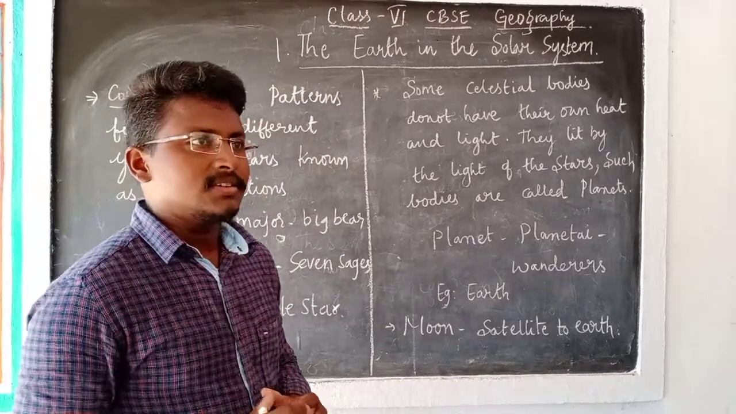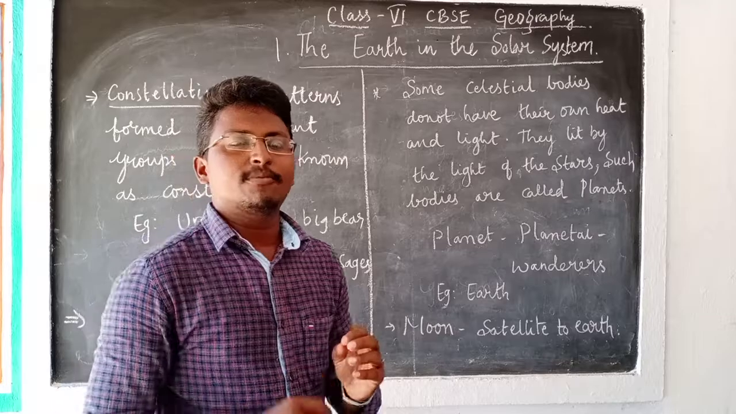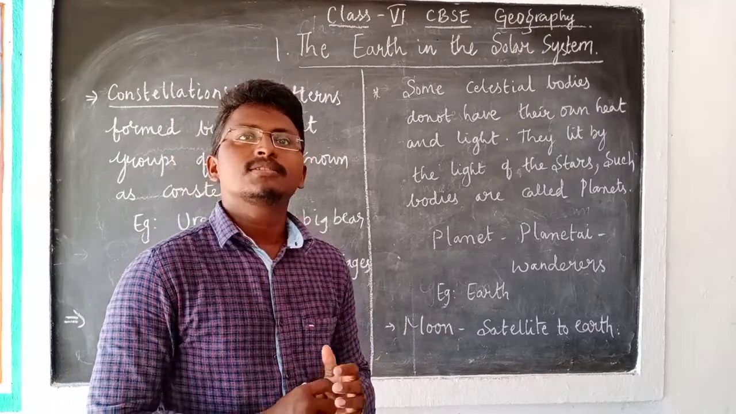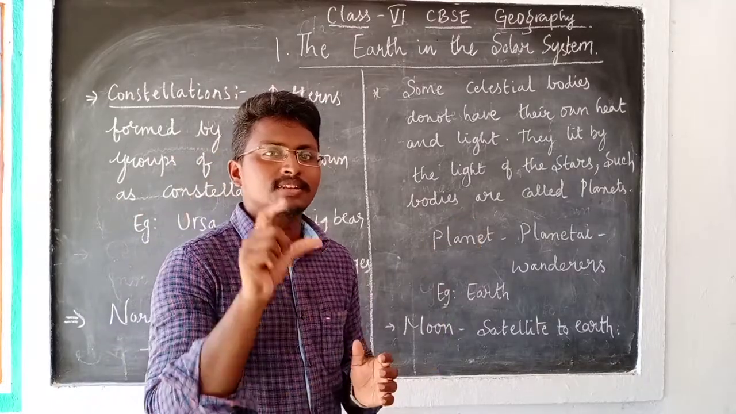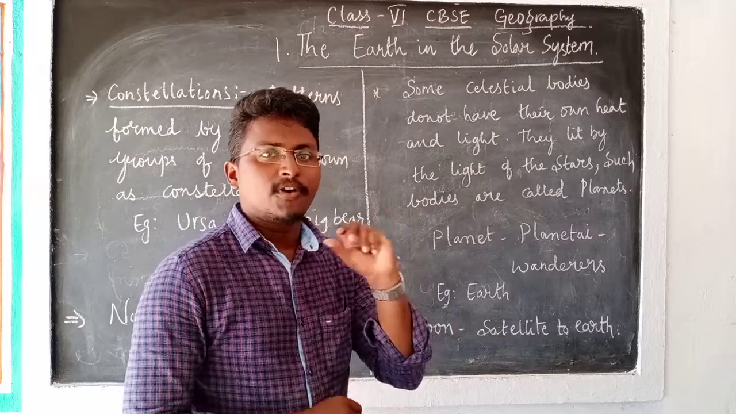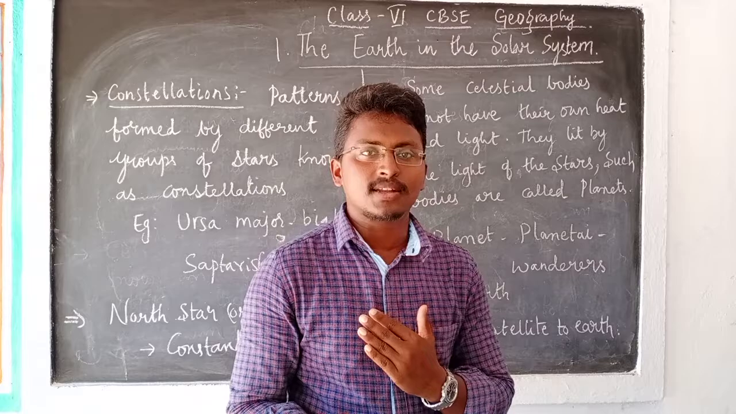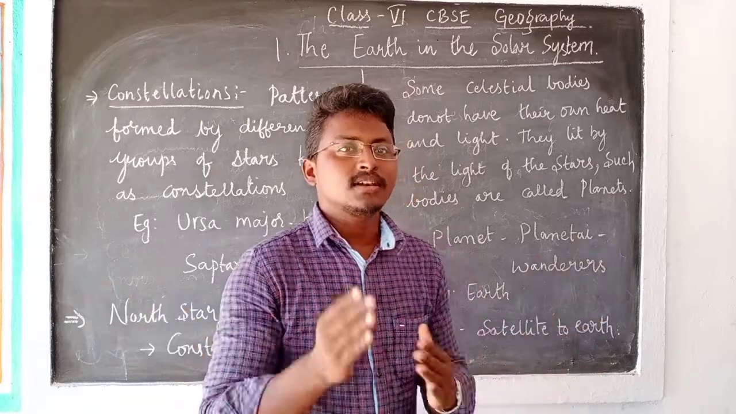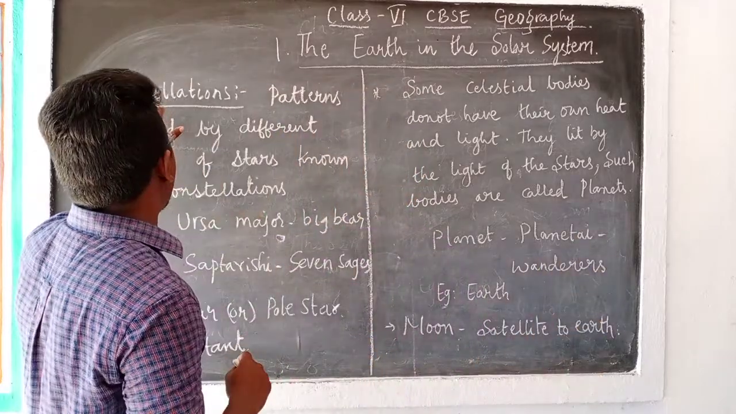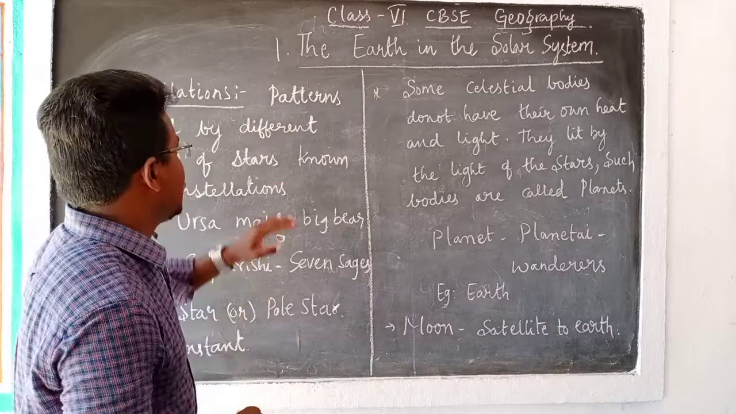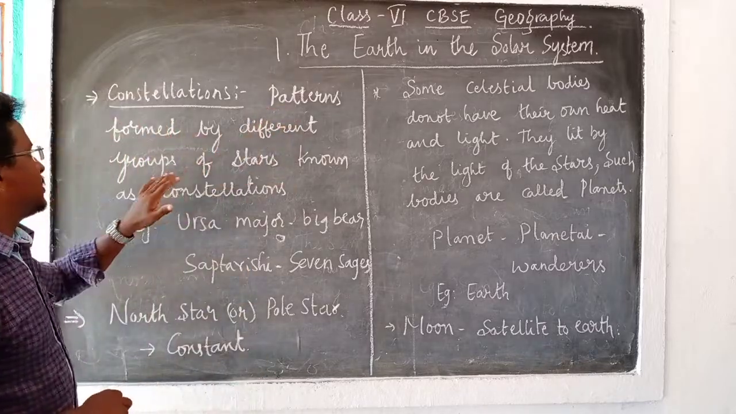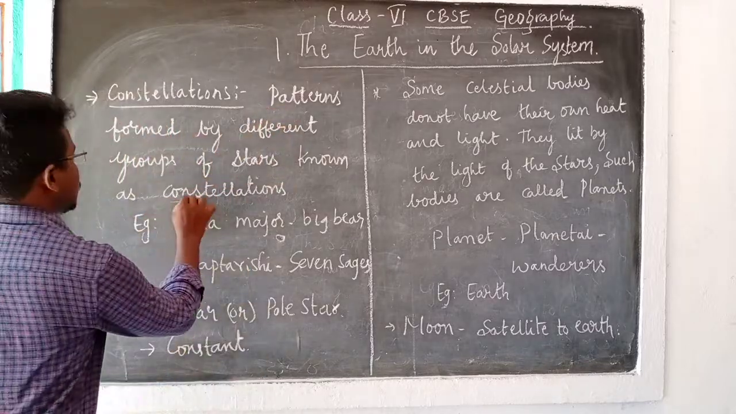These stars can form different patterns in the sky. If you observe, sometimes in the night time you can see different patterns formed by these stars. Whatever patterns are formed by the stars in different ways, we call them constellations. That is, the patterns formed by different groups of stars are known as constellations.